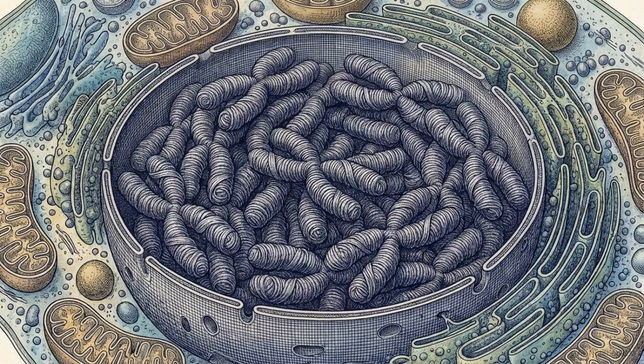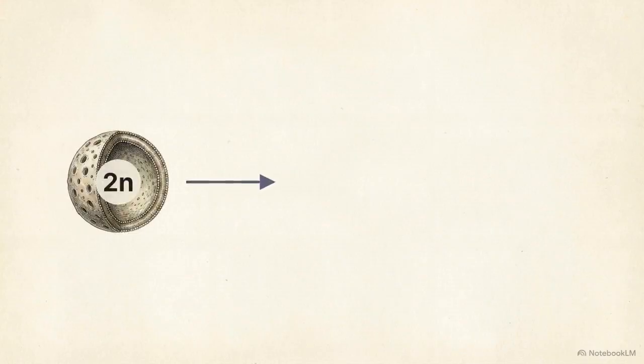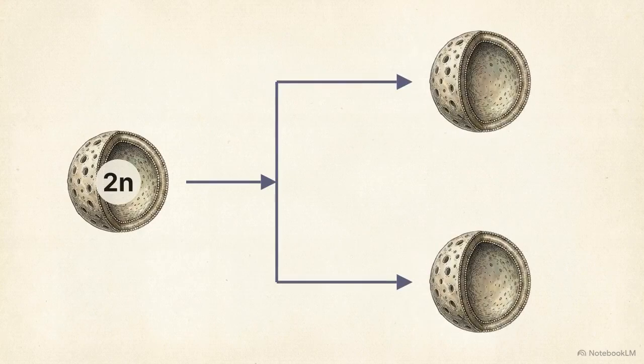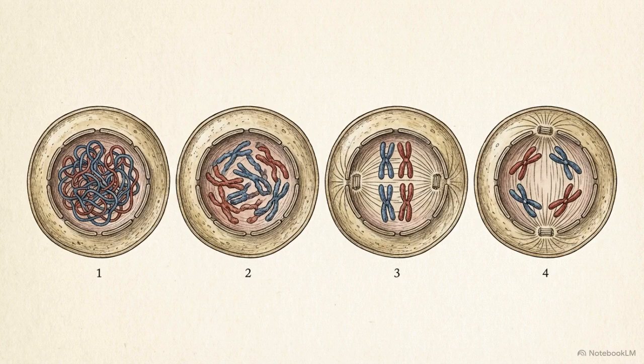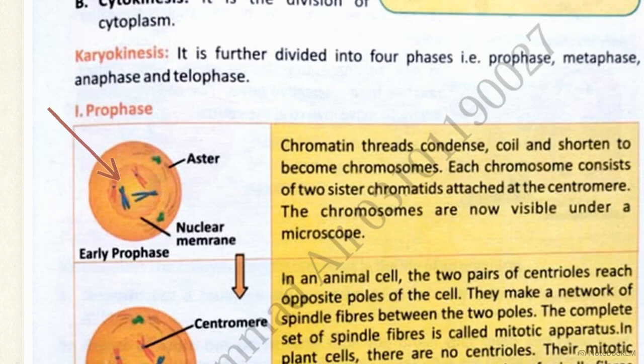With preparation complete, the cell enters mitosis. This is the process of somatic division, designed to produce two identical daughter cells while maintaining a strict diploid, or 2N, chromosome count. Karyokinesis, the division of the nucleus, unfolds in 4 sequential stages, remembered by the mnemonic PMAT: prophase, metaphase, anaphase, and telophase. This diagram illustrates prophase.